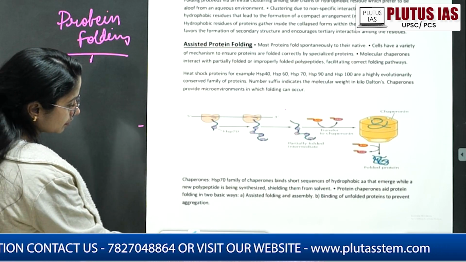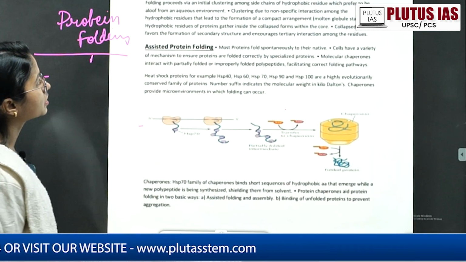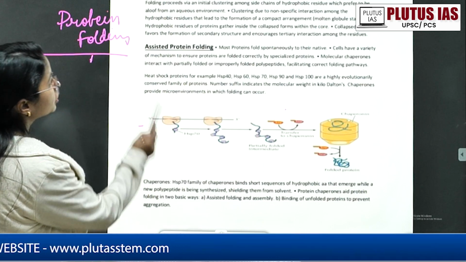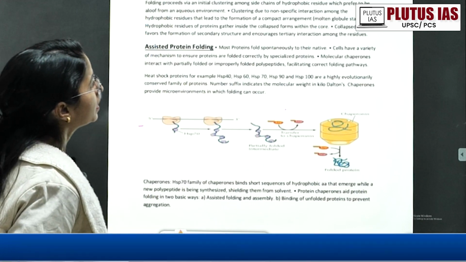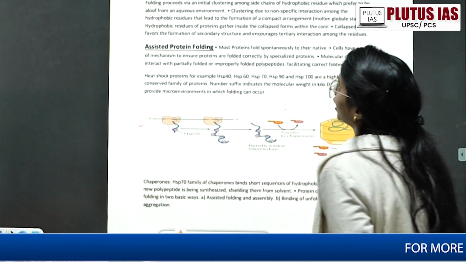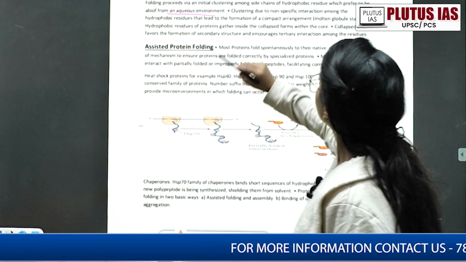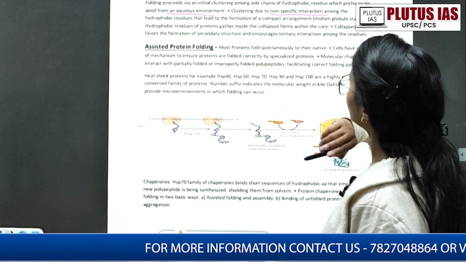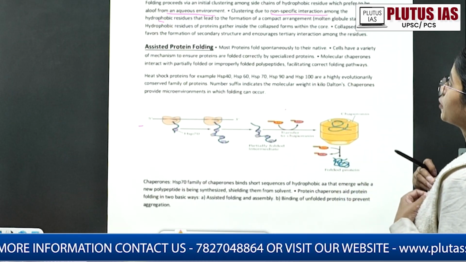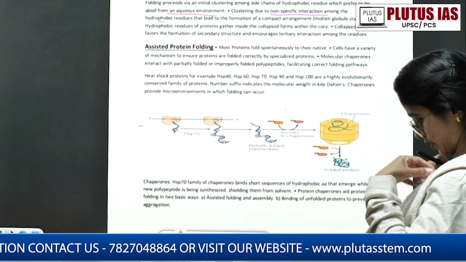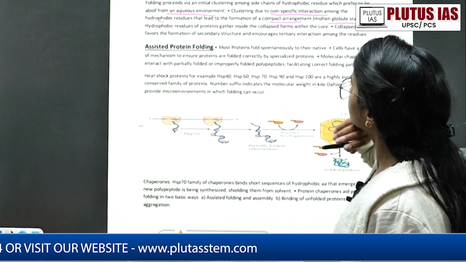So protein folding. Protein folding proceeds via an initial clustering among side chains of hydrophobic residues, which prefer to be aloof from the aqueous environment. Clustering is due to the non-specific interaction among the hydrophobic residues that leads to the formation of a compact arrangement, that is the molten globule stage.